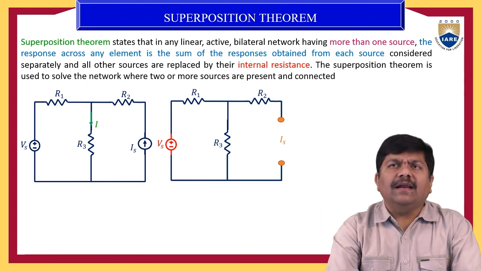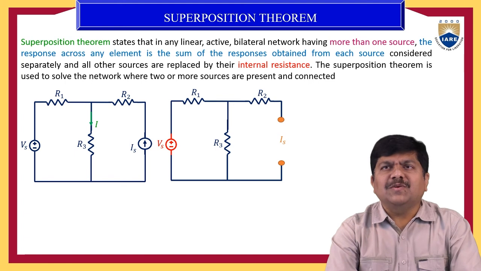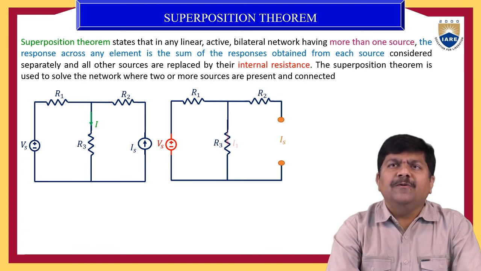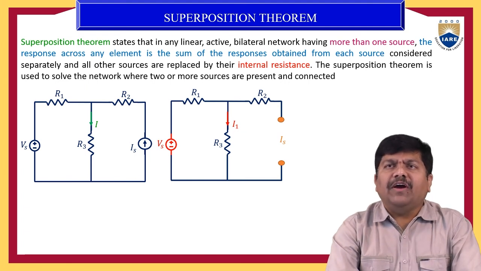Now, in this second circuit, how many energy sources are there? Only one energy source: Vs, the voltage source, is active, and Is, the current source, is inactive here. We have turned off that current source. Only the voltage source is active. Then the response due to Vs, let me assume as I1, because our interest is to find the response, that is the current through the resistor R3.